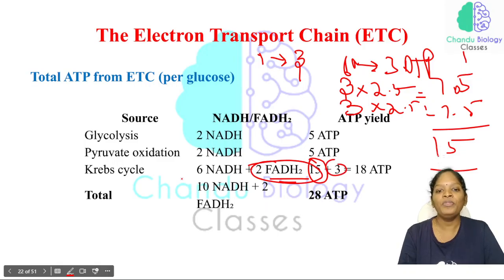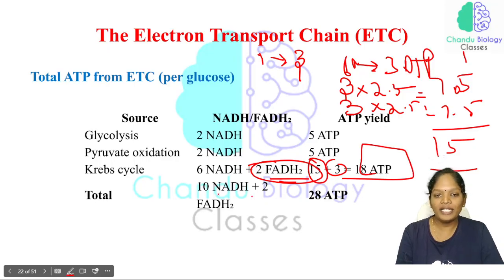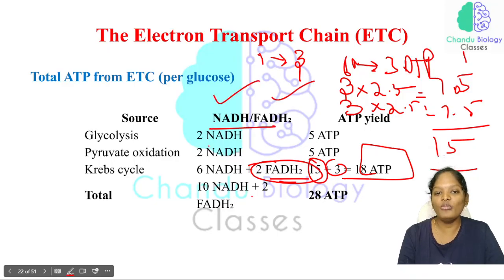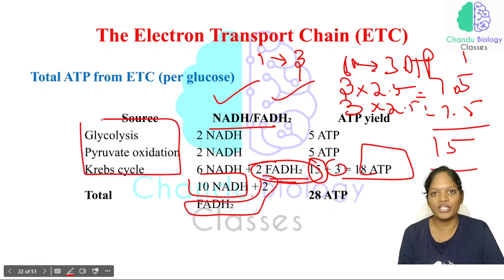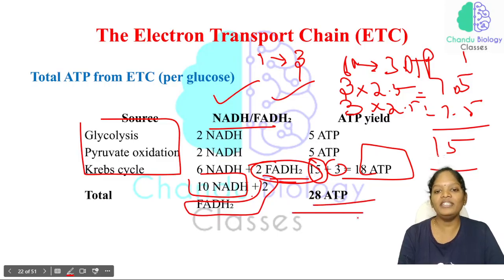So finally, with the production of this NADH and FADH₂, in the Krebs cycle we have 18 ATP. This is what we can expect in the exam. So in total, 10 NADH plus 2 FADH₂ will be produced in cellular respiration, and as a result we have how many? 28 ATP.